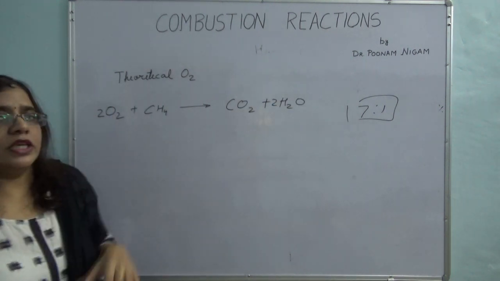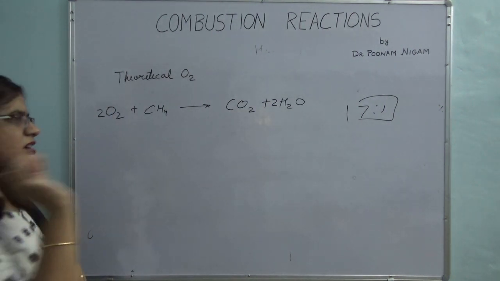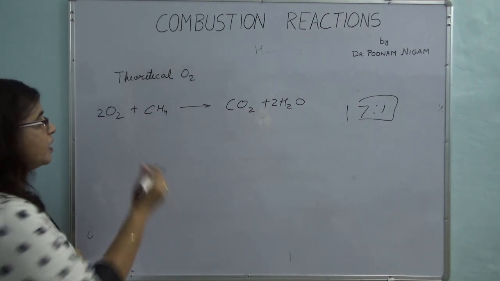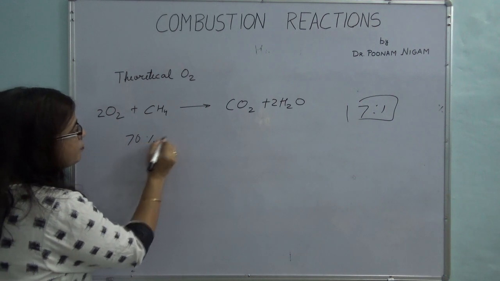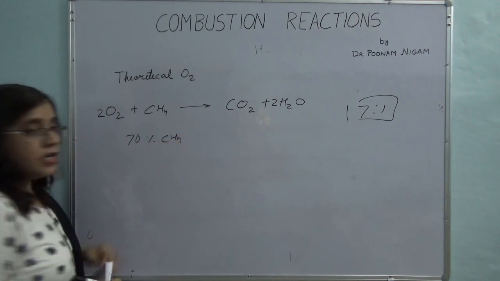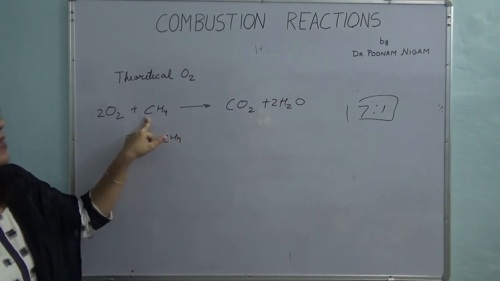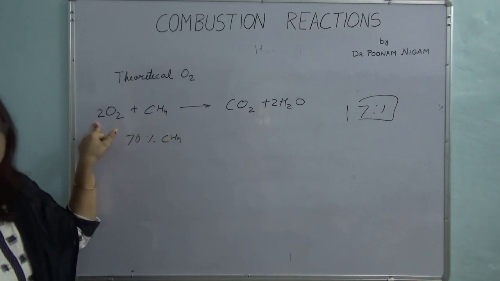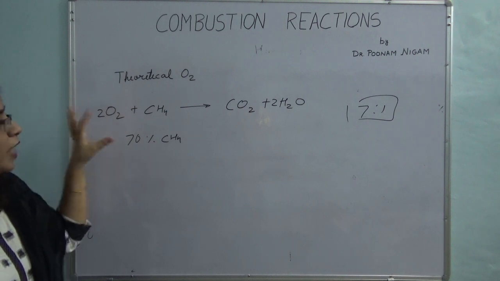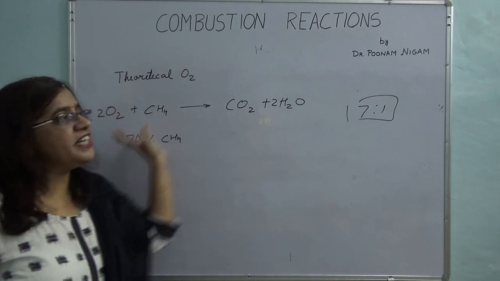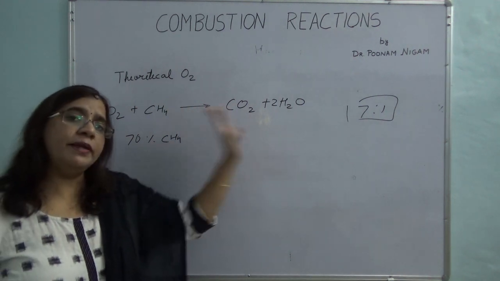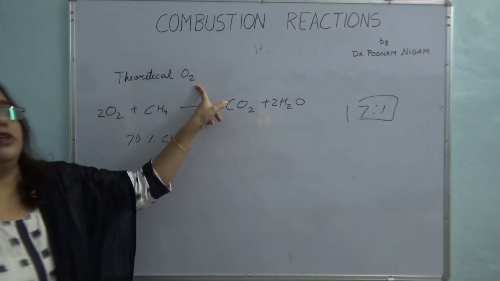One more thing you have to keep in mind, sometimes these are very simple mistakes you might make during your exam. They can also say 70% of methane converts. That doesn't mean that if they are supplying 100 moles of methane, you go and find out for 70 moles how much oxygen is required. No, you have to base it on the complete conversion. Whatever is going in, we will assume that whole of it burns. That is your theoretical oxygen.